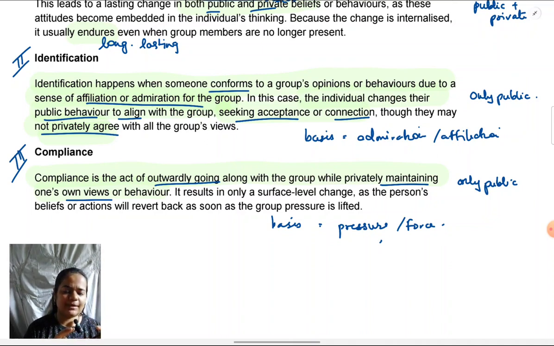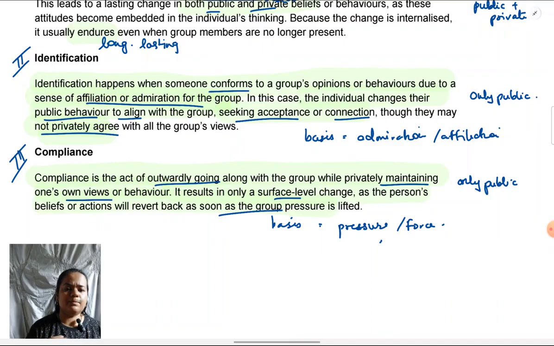Like I'd given the example, on the very day that a person is having a vegan lunch at school, their dinner might be something non-vegetarian. So compliance makes behavior shift very quickly. Within the day itself, within a few minutes, behavior can change. So this is the most surface level type of change. And the moment pressure is gone, say, for example, the group changes.